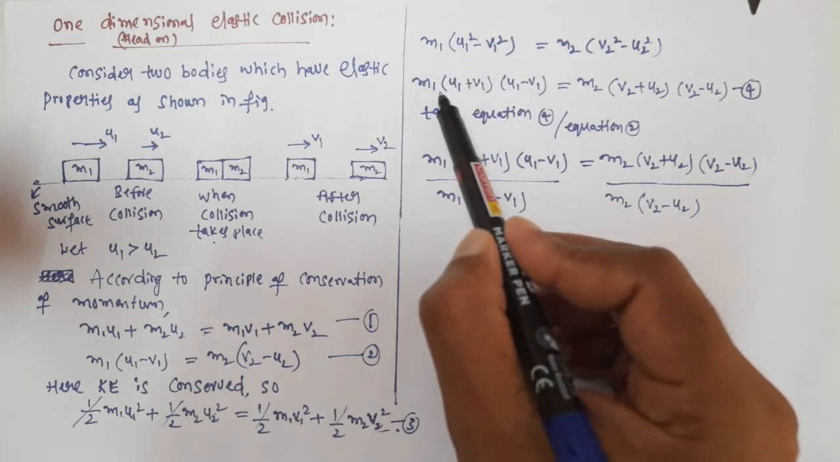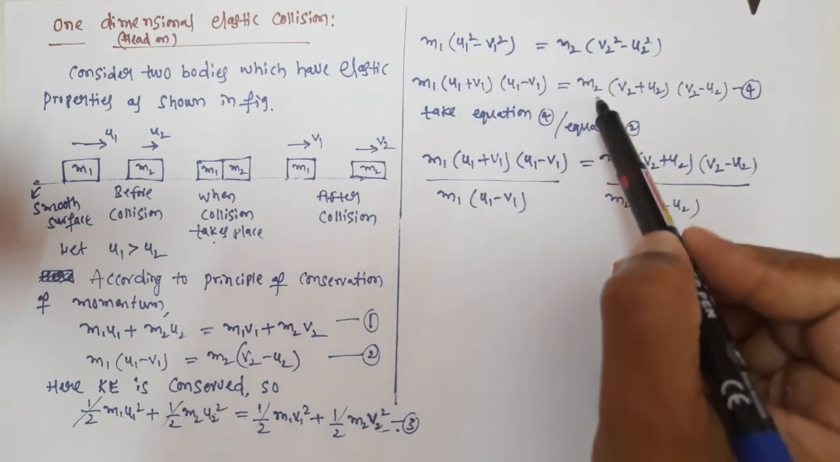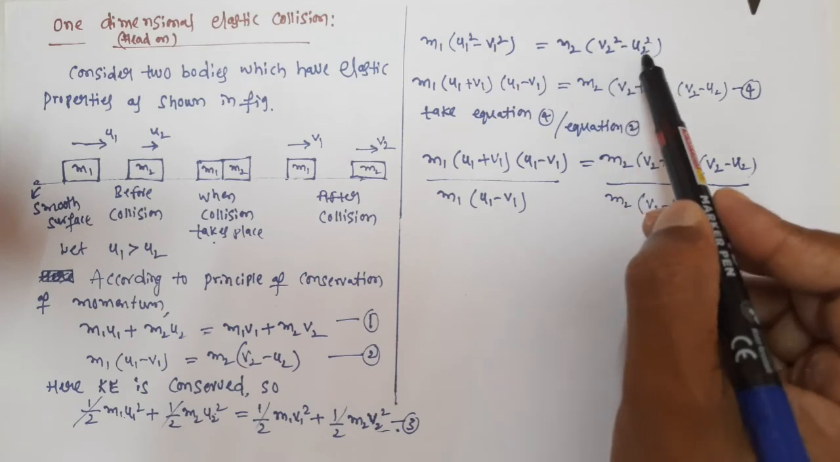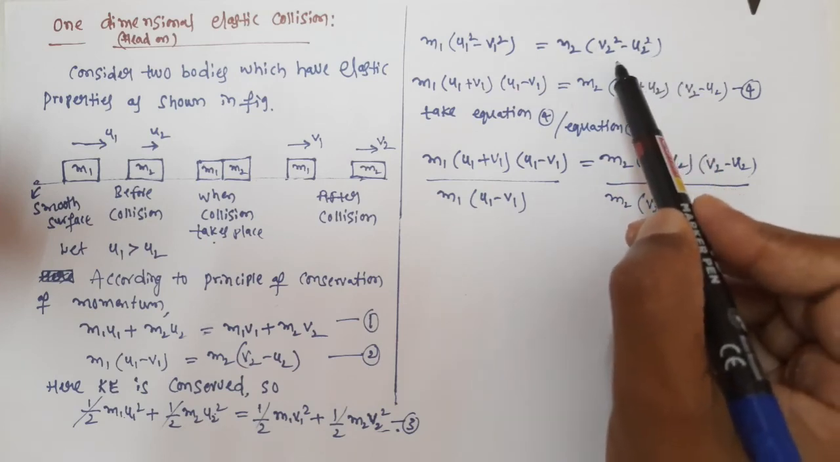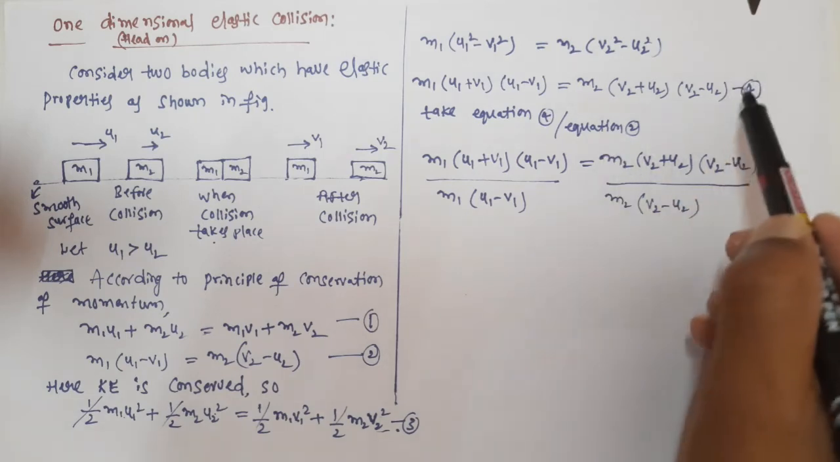So m1 we write as it is: (u1 plus v1)(u1 minus v1). And we take m2 as it is, and again it looks like a square minus b square, so a plus b into a minus b: (v2 plus u2)(v2 minus u2). We write it like this. Let's call this equation number 4.